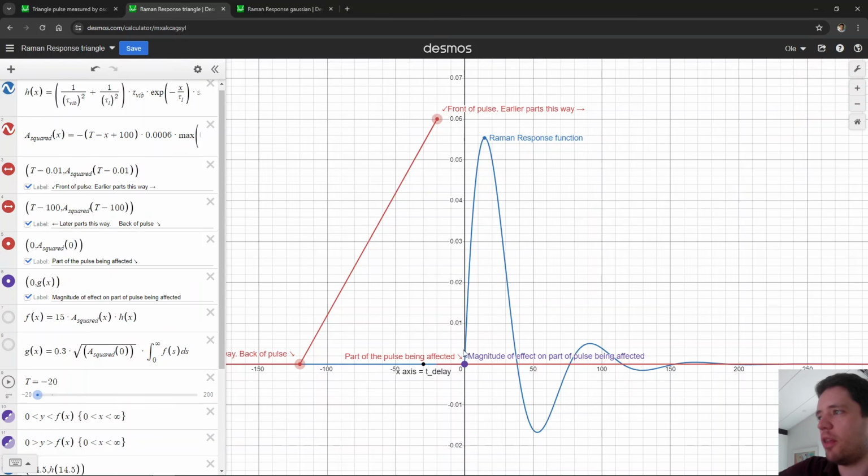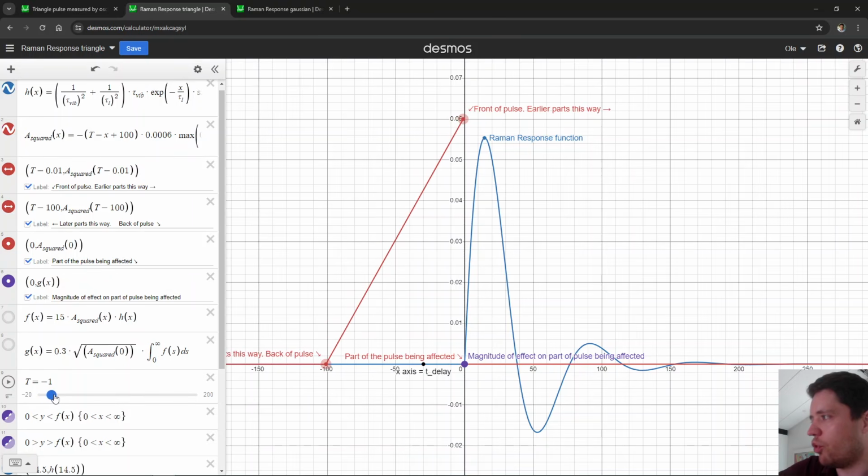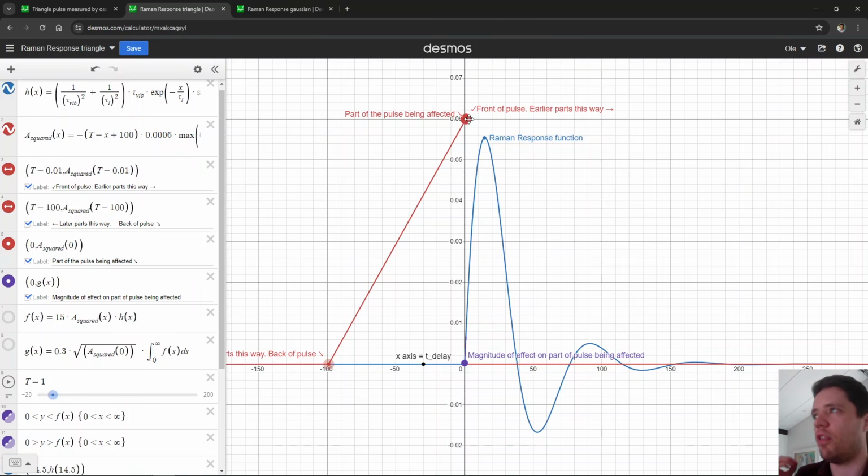Well, we're seeing that the total impact of the Raman effect on a particular part of the pulse that's exactly here at 0 will just be 0 initially. And the reason is that in the past, corresponding to all the areas over here, there's been no power present, so nothing has been able to excite these Raman vibrations yet, so nothing's really happening at the moment. But if we advance the time a little bit, for example to t equal to 0 right here, then we can see that this front part of the pulse is now beginning to excite Raman vibrations, but it's actually not really experiencing the impact of those vibrations yet, because even though the power is very high right now, it hasn't really had time to cause any vibrations, so nothing's really being affected at the moment.